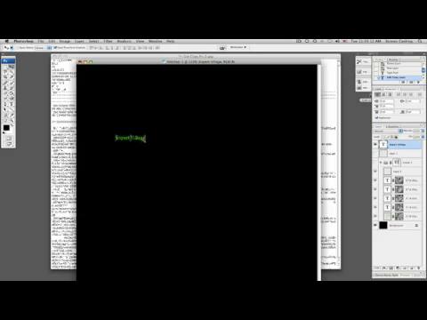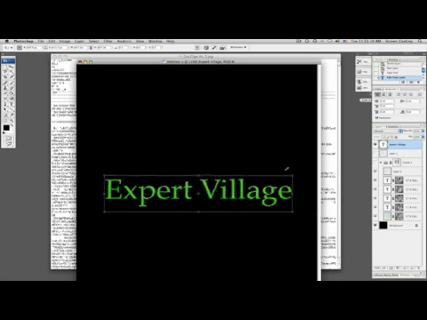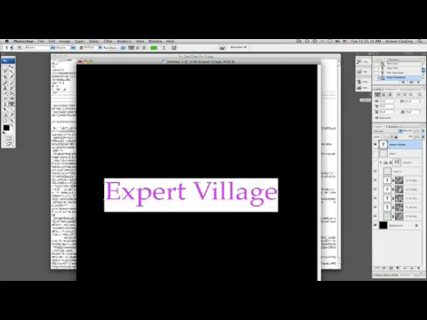We'll go back into our move tool. Let's move this around right here. Let's go ahead and enlarge this like so. There we go. And you know what? This doesn't look quite right. There's something wrong with this. I think it's the fact that it is all in caps.